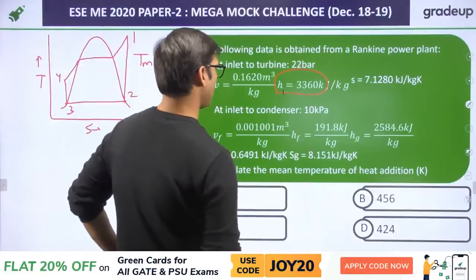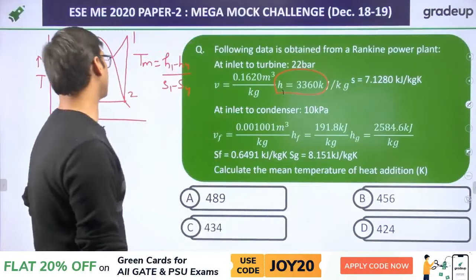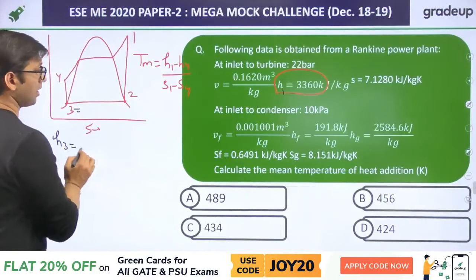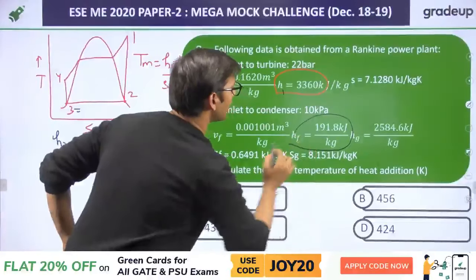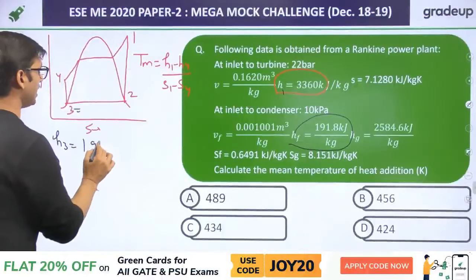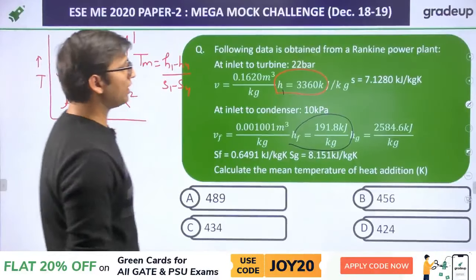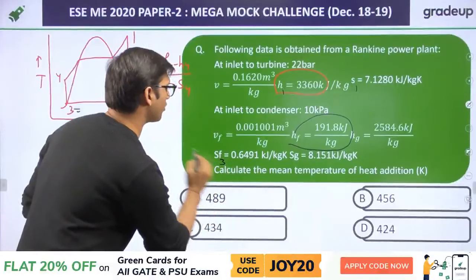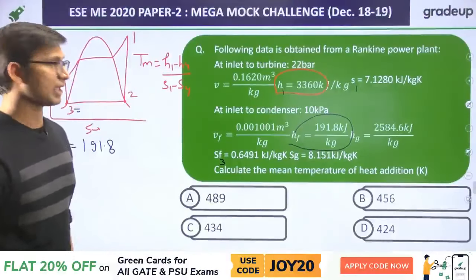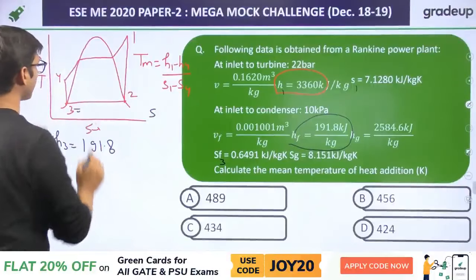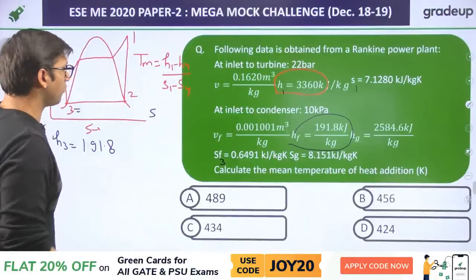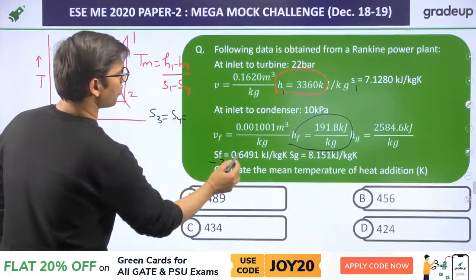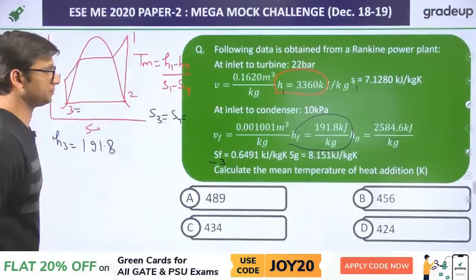The value of H4 is not given to you, because this is S3. The S3 value is given to you, that is equal to hf, that is 191.8. The S1 value is given to you, and the value of S3 is equal to S4. S3 is equal to S4 because the process in the pump is an isentropic process. For an isentropic process, S3 is equal to S4, equal to this 0.649, that is given in the question.